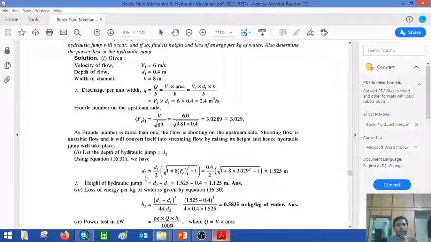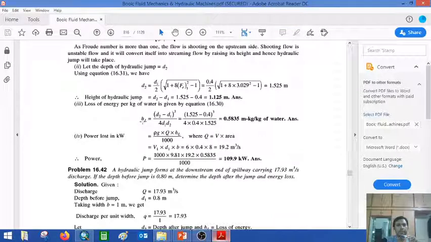In both cases the values are the same. Then you can find the height of the hydraulic jump, d2 minus d1, and then compare with the head loss, (d2 minus d1) cubed over 4 d1 d2, insert the values and get the answer. The important part is how you find the power loss. We have the equation rho g q HL divided by 1000. We insert the value q, velocity into area, that is v1 into d1 into b, with 1000 into 9.81 into q into HL, and divide by 1000, then we get the value in kilowatts.